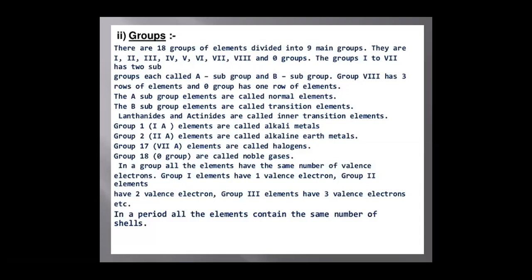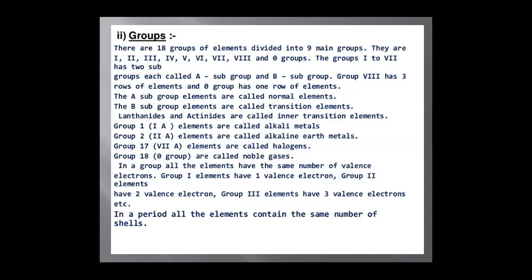Group 1 elements are called alkali metals. Group 2 elements are called alkaline earth metals. Group number 15 is called nitrogens. Group number 17 is called halogens. Group number 16 is called chalcogens. And group number 18 elements are called noble gases.